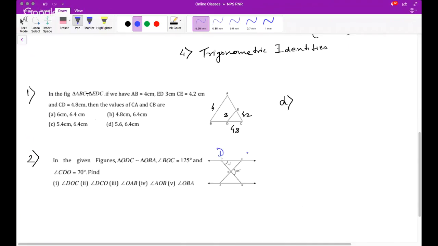So this is D, this is C, this is A, and this is B. This angle is 125 degrees given, and this angle is 70 degrees. So BOC is 125, and find DOC. This point is O. Quickly do this and tell me all the answers. DOC will be how much? These are 2 mark questions.